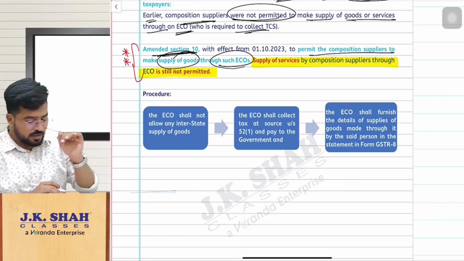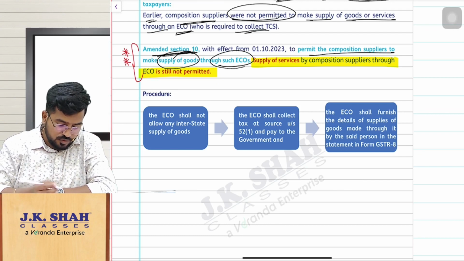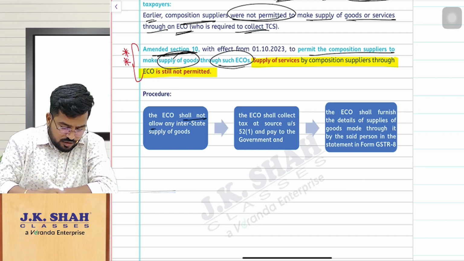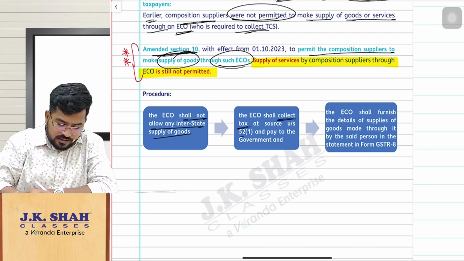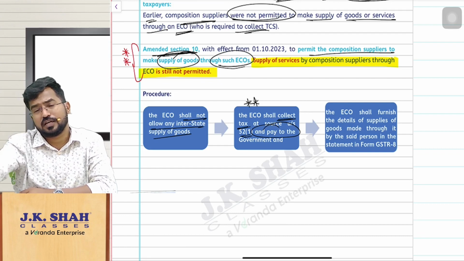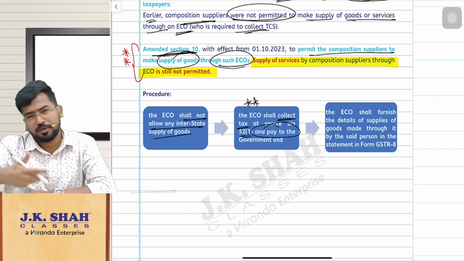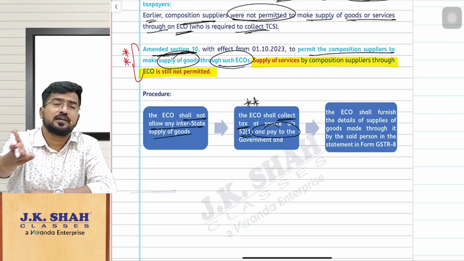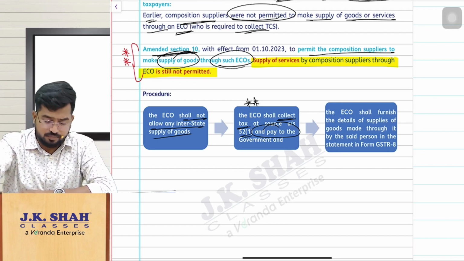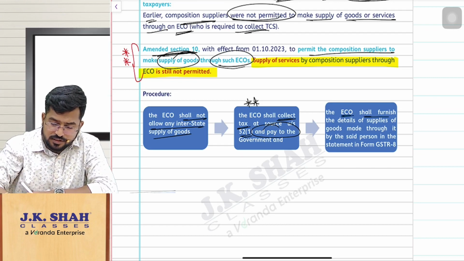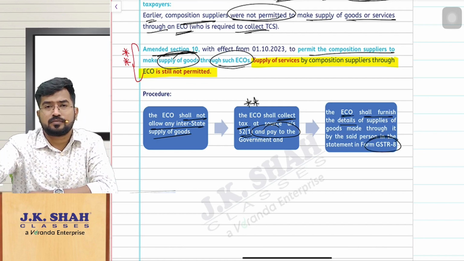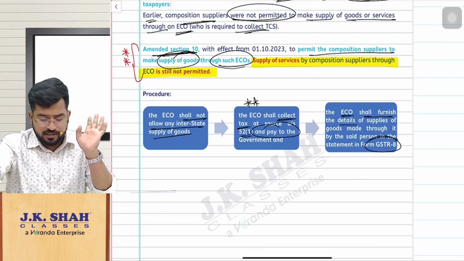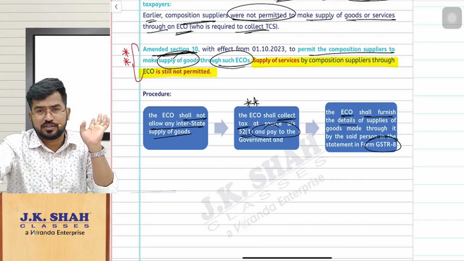But what is the procedure that the e-commerce operator has to follow? This is also almost the same thing. They shall not allow the interstate supply of goods, shall collect TCS and pay to the government. This is a different point: for unregistered people you are not collecting TCS, but for these people, because they are registered, you will collect TCS and that will be reflected in the e-cash ledger. And the e-commerce operator shall furnish the details in GSTR 8. So same conditions except the second one, remaining everything is the same. Already seen points. Simple one.